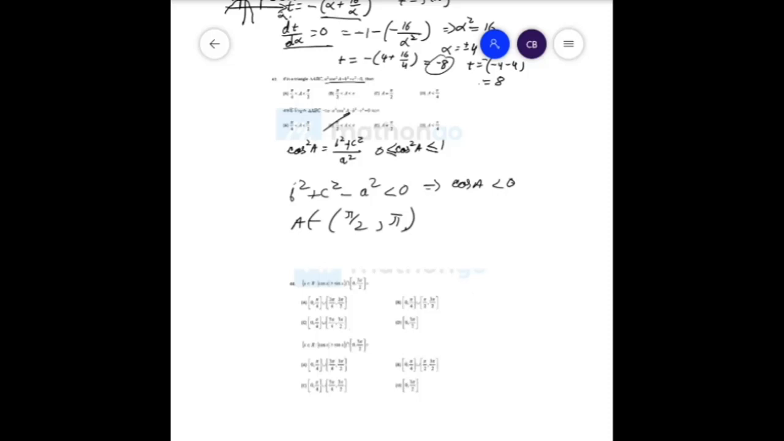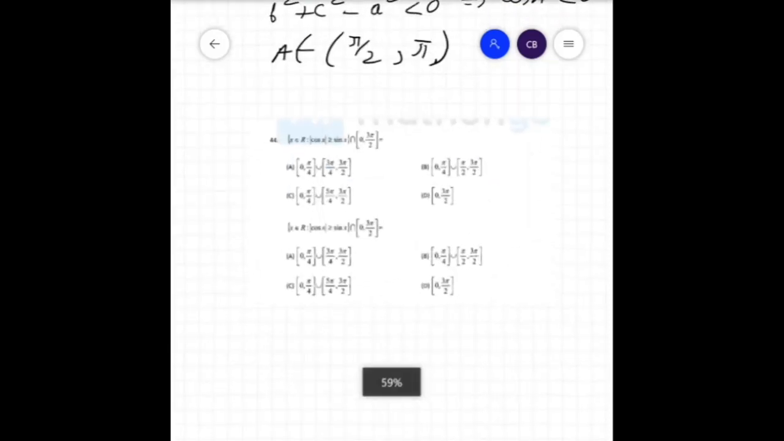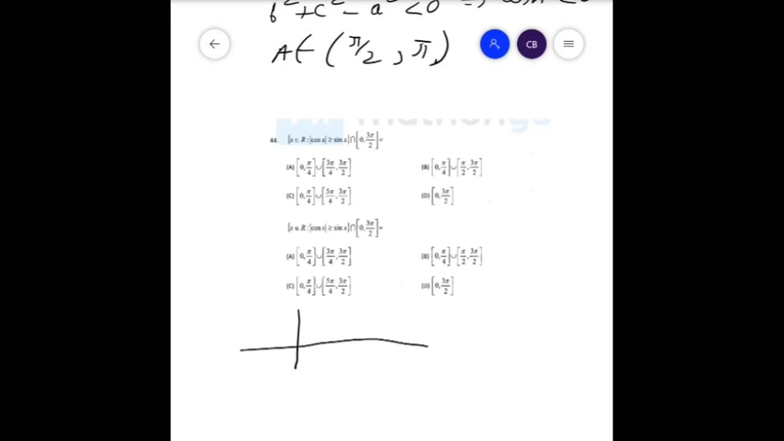The next question states that what will be the interval in which x satisfies both of the conditions. Now let us first draw the graph of both of the functions. Now the functions in this case are mod cos x. So we know the graph of mod cos x will be somewhat like this, and the graph of sin x will be somewhat like this.